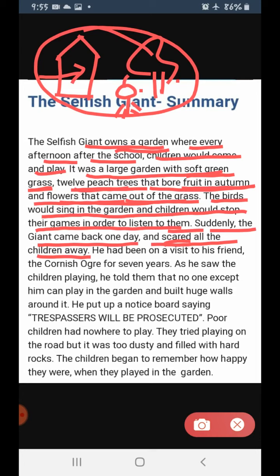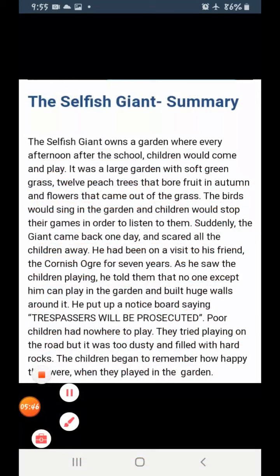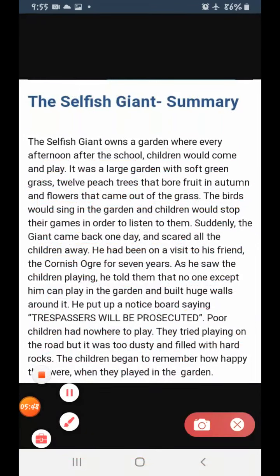Okay, now let's look back into the past. What had happened? Where had the giant been for so many years or so many days? He had been on a visit to his friend, the Cornish ogre. Fine? The giant had gone to visit his friend by the name Cornish ogre. For how many years? 7 years. That means for 7 years, the giant was out of his castle. He had been with his friend Cornish ogre for 7 years.